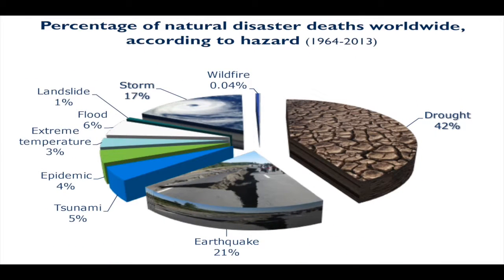In this figure, I want to talk about the percentage of natural disaster deaths worldwide, according to hazard. And there are some surprising things as well. These are the disaster deaths in a 50-year period, and you can see the majority actually occurred due to drought. Then secondly earthquakes, and third, of course, storms. Is this counterintuitive for you? Would you have thought that the largest percentage of deaths were due to drought? This is surprising, and it's why we need to take a deeper dive into these numbers to appreciate that drought is actually a relatively deadly occurrence.